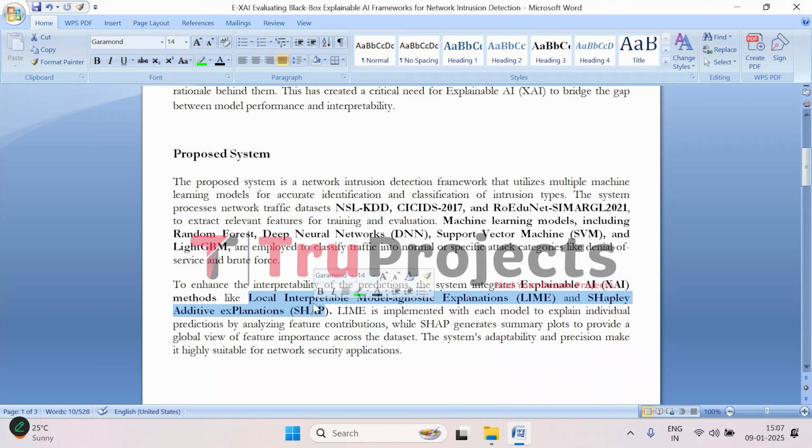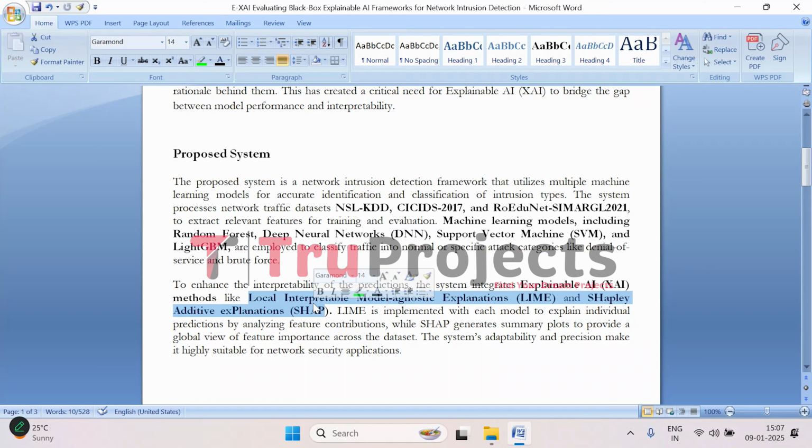On the other hand, SHAP takes a broader approach. Instead of focusing on one decision at a time, SHAP shows you a global view of features that are most important across the entire dataset. It does this by generating summary plots that visually represent feature importance, helping you see the overall patterns.